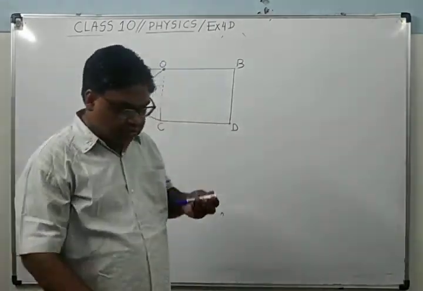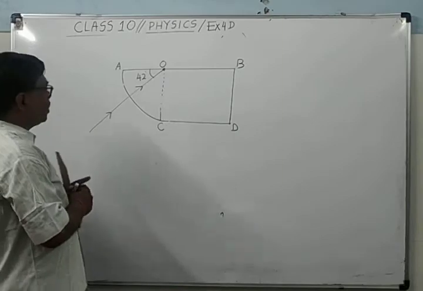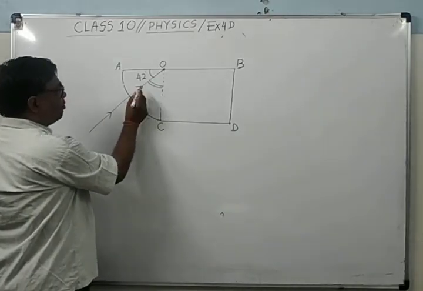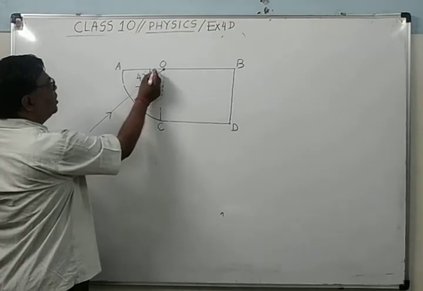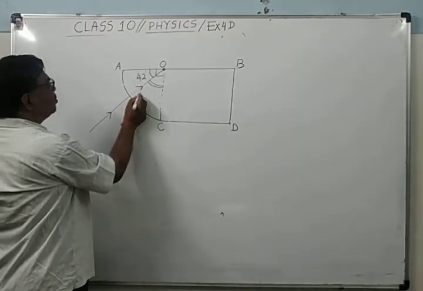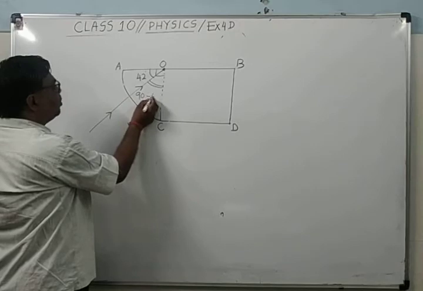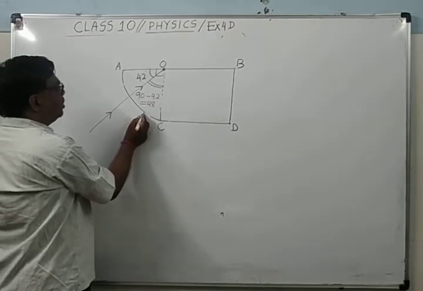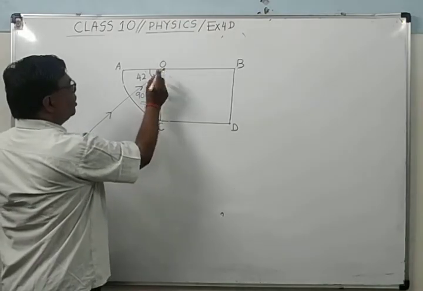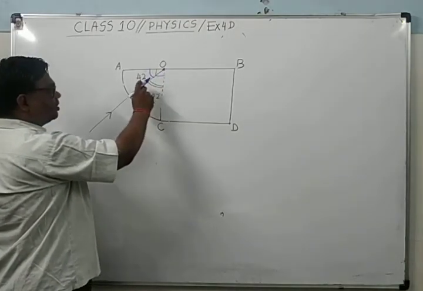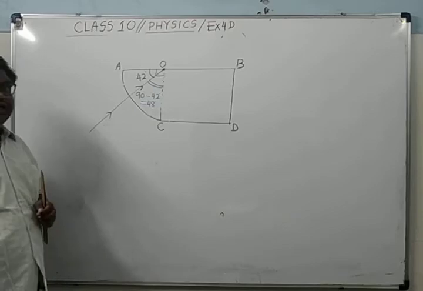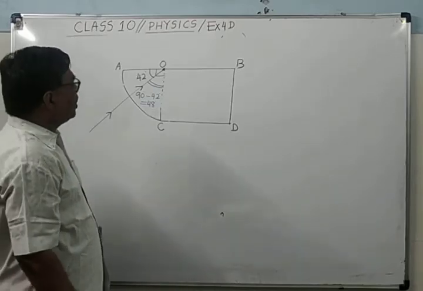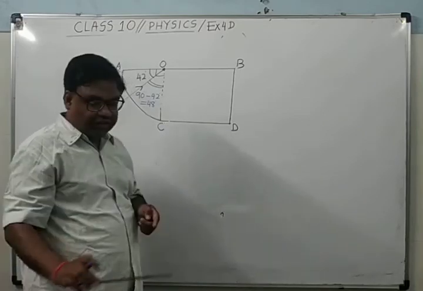So see here, first you determine this angle because this will be the angle of incidence. What will be this angle? This whole is 90, so 90 degrees minus 42 degrees is equal to 48 degrees. So at this point, the angle of incidence inside the glass is 48 degrees, which is more than the critical angle. Therefore, what will happen? There will be total internal reflection.